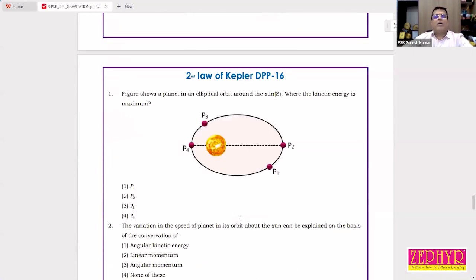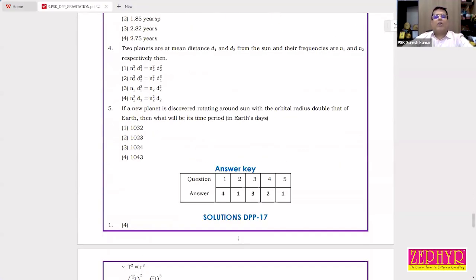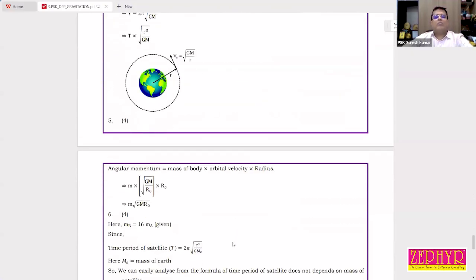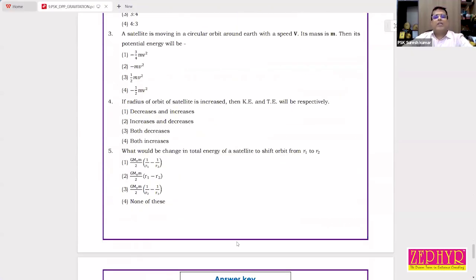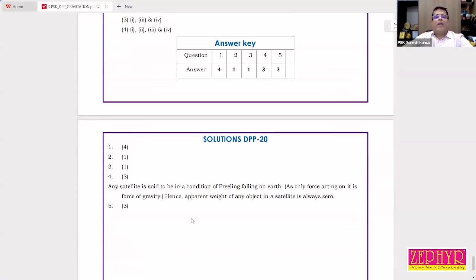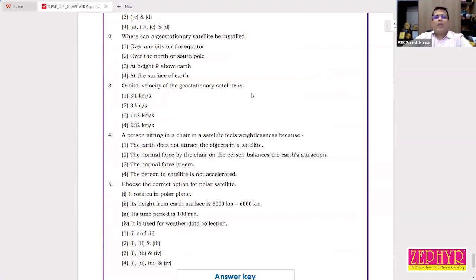Kepler's laws, Kepler's third law. Satellite motion. Energy analysis. Polar and geostationary satellites. So this chapter gravitation is divided into 20 parts, 20 DPPs, daily practice problems. When you go through these kinds of questions, you can get a great connection with this chapter so that you can score good marks in your board exam too.